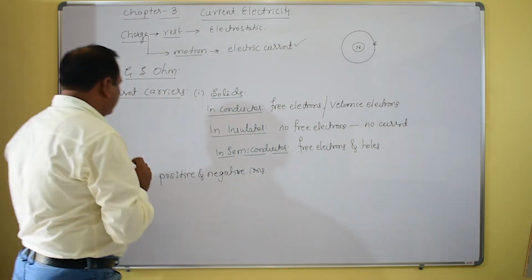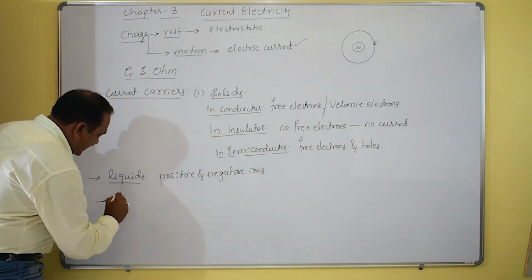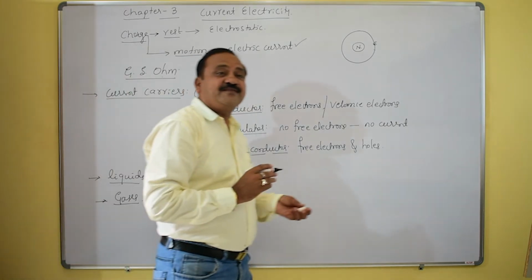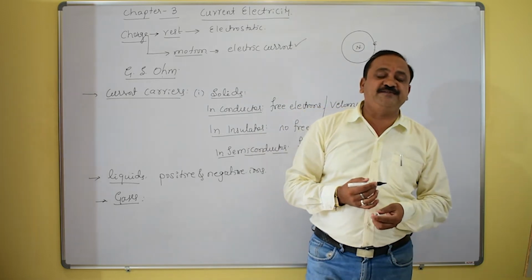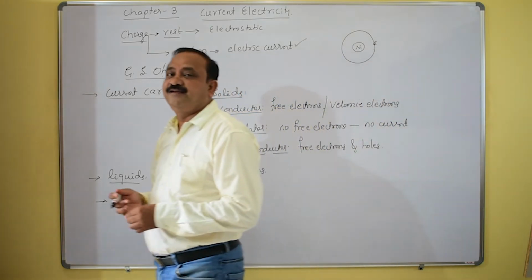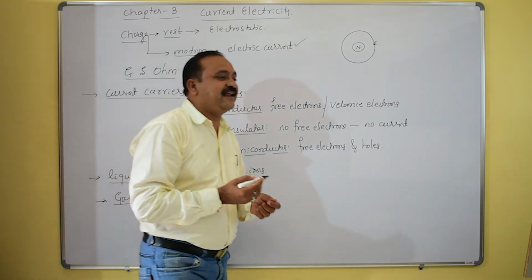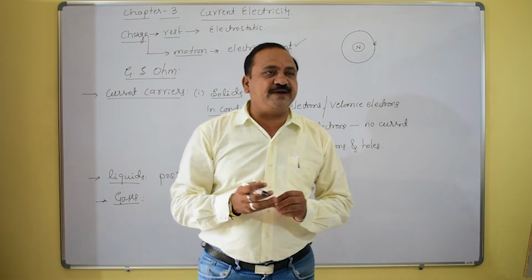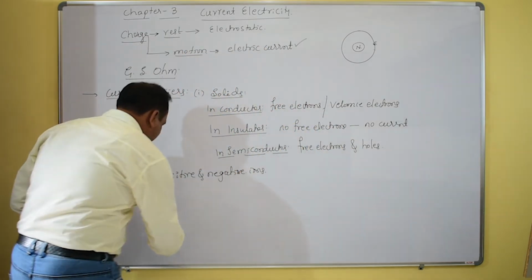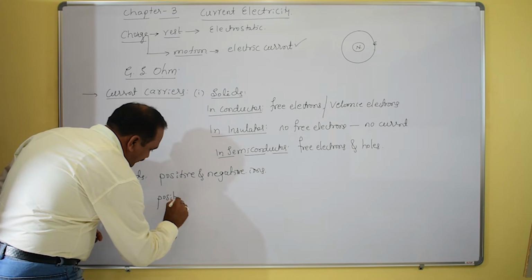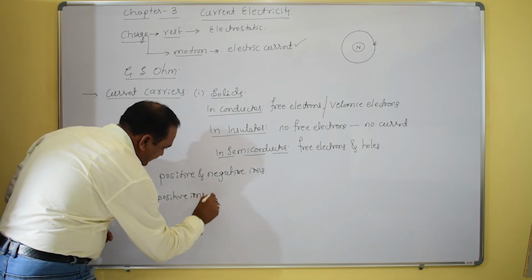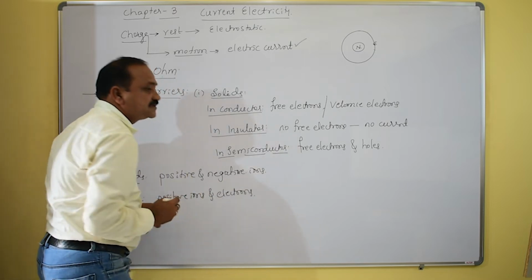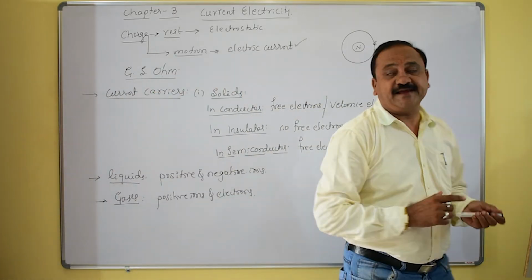The last one is gases. In gases, there must also be some current carriers. What are the current carriers in gases? In gases, the current carriers are positive ions and electrons.